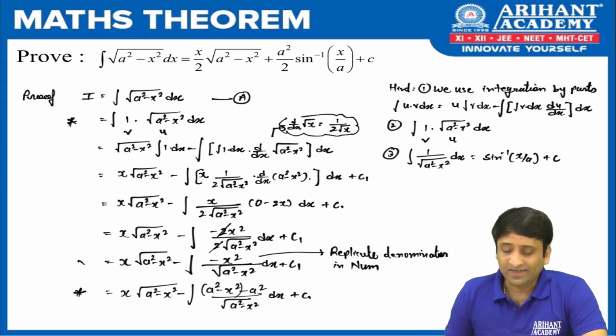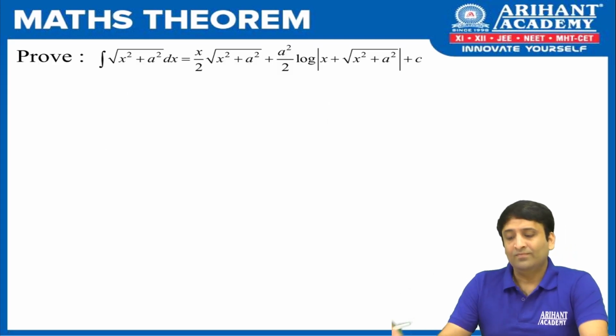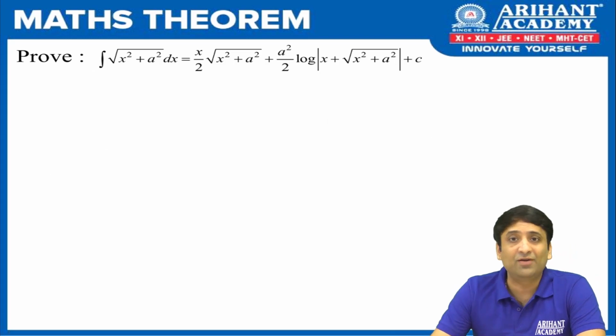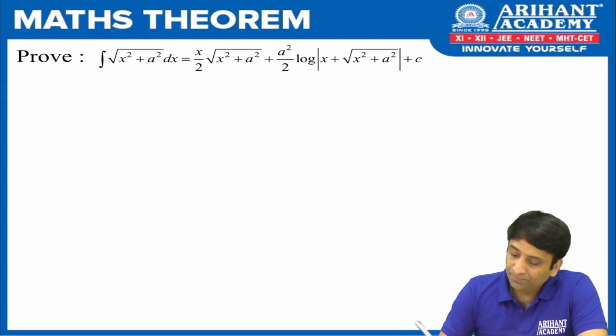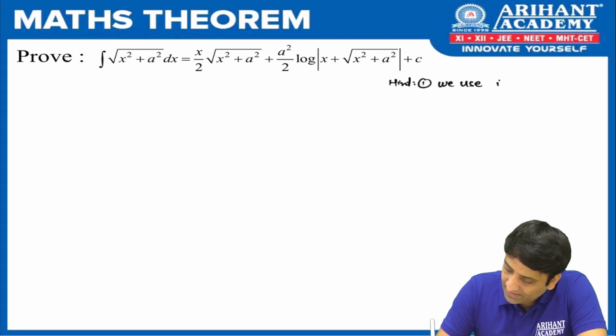Done? Fine. So now let us proceed to the next proof of this particular group. And I expect this time you'll be able to say some steps along with me. I would be really happy if you can do that. Fine? Chalo. So hint number 1, let us repeat, is we are going to use integration by parts.